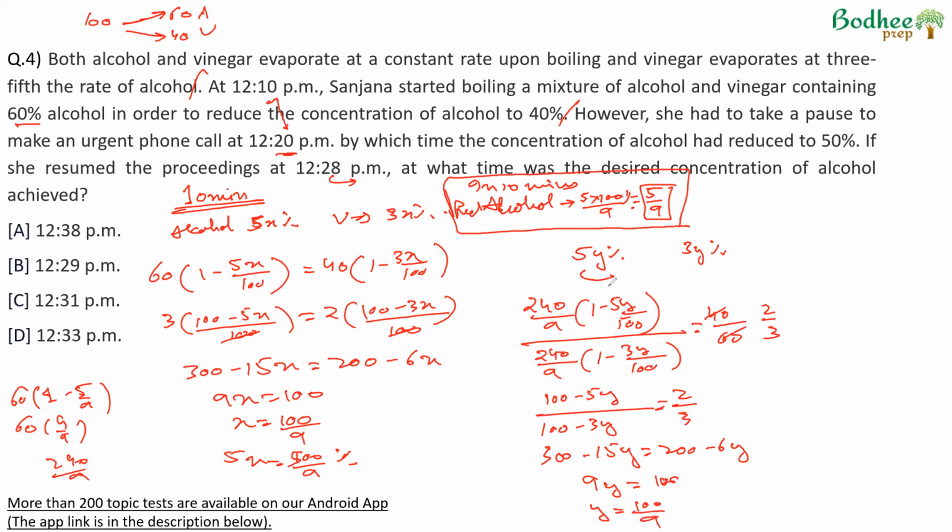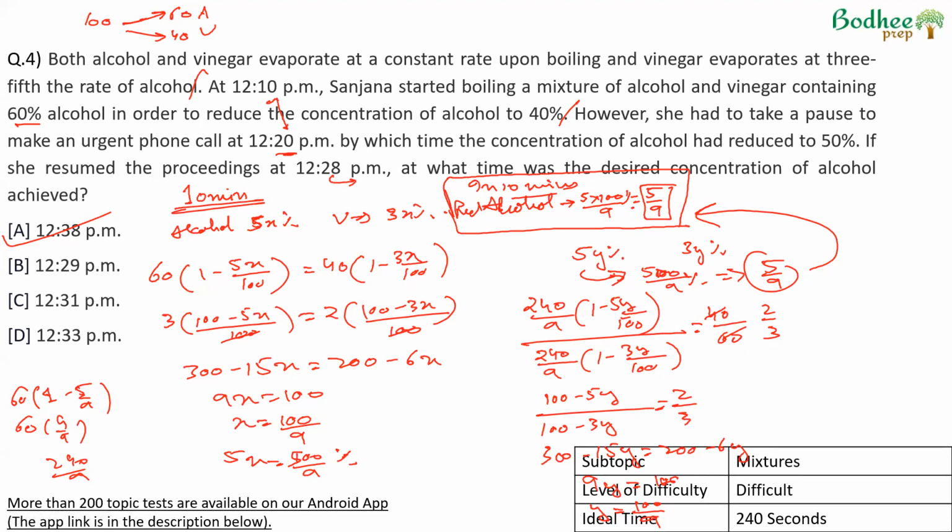So y has to be 100 by 9. And therefore reduction in alcohol requires 500 by 9%, which is nothing but 5 by 9 in fraction. 5 by 9 reduction happens in alcohol in 10 minutes. So after 12:28, another 10 minutes will be required, and the required percentage of alcohol will be hit at 12:38 p.m.